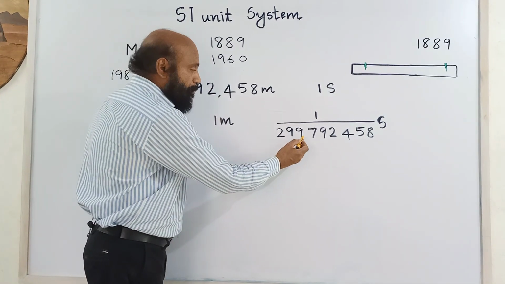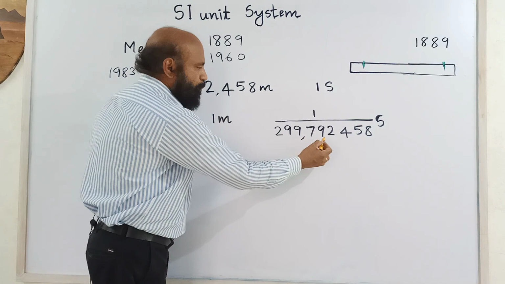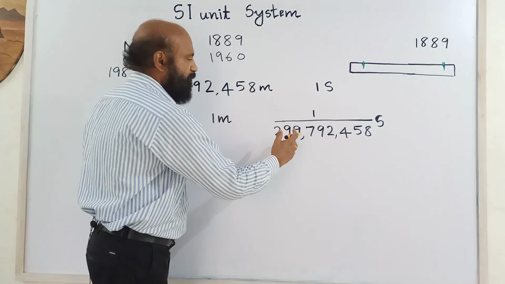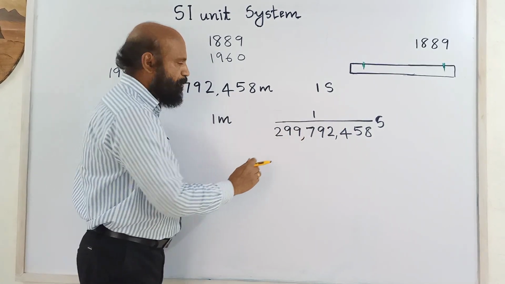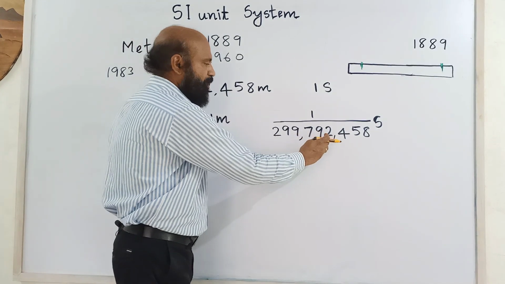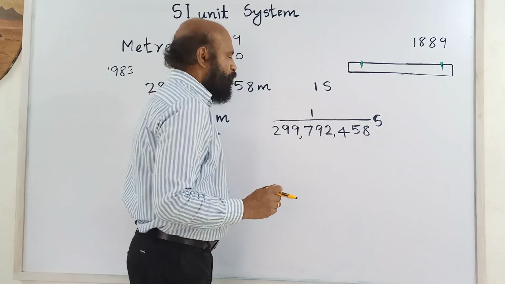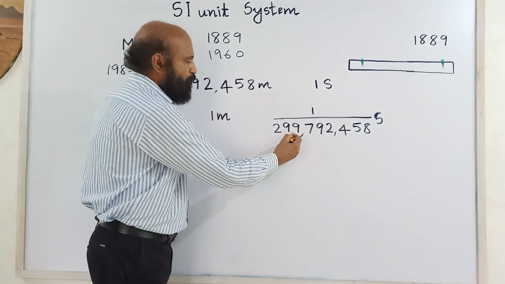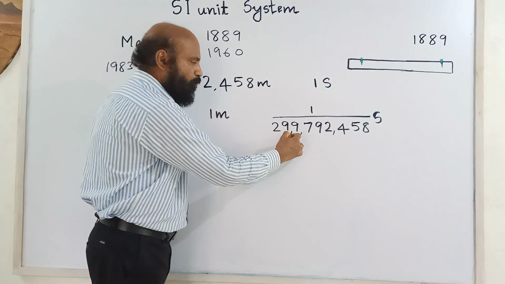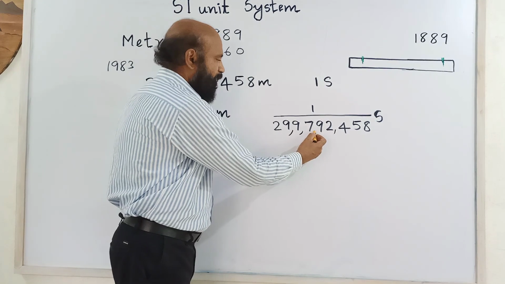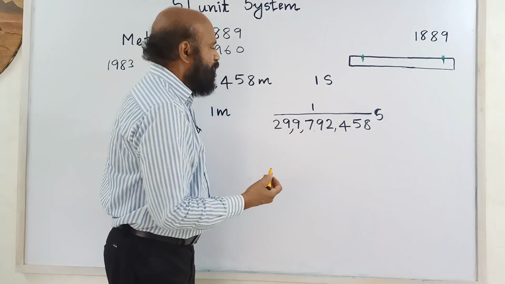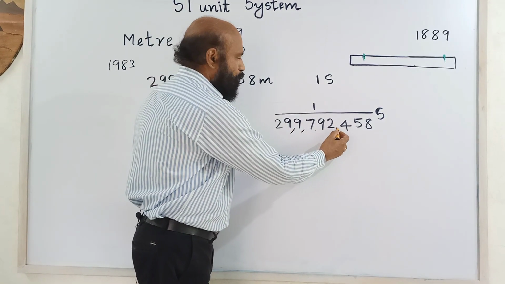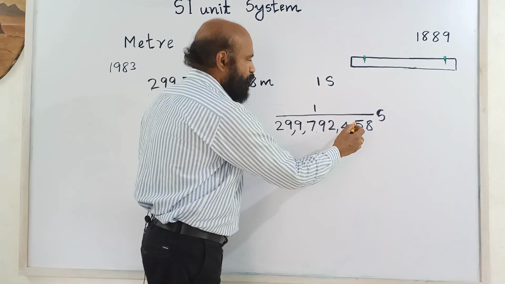Now you try to remember this number. If you split it into 3, it is easy to remember: 299, 792, 458. In the Indian system, this can be read like this: 29 crore 97 lakhs 92,458. I hope you have understood the concept.